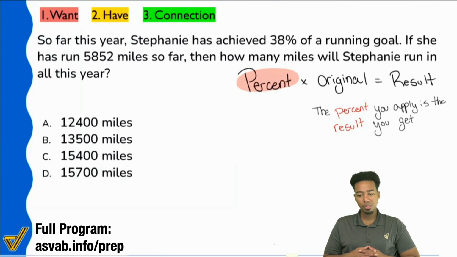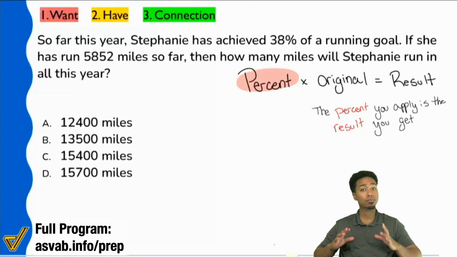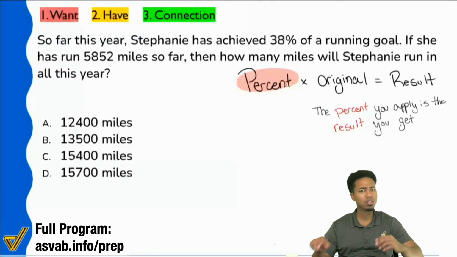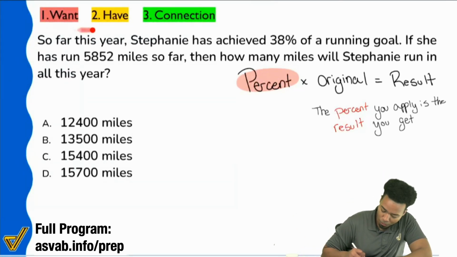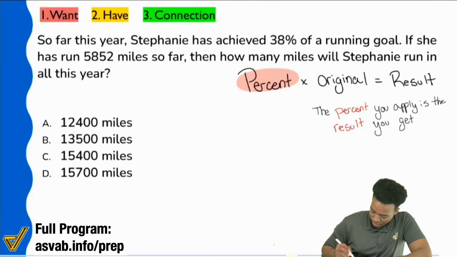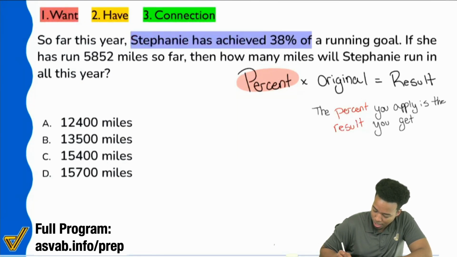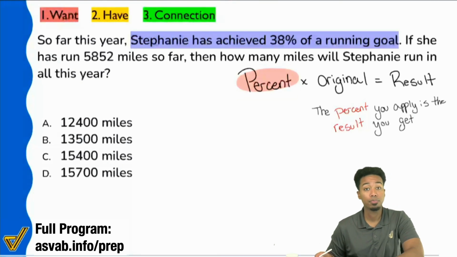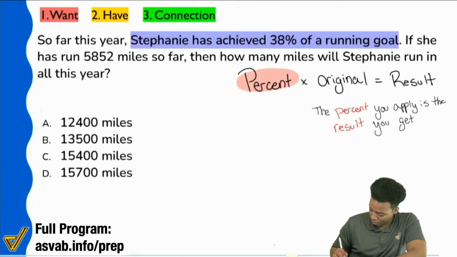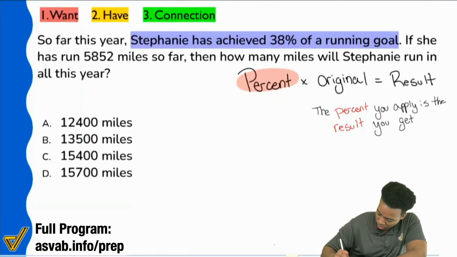Okay, so we have some split answers here. Okay, let's keep discovering this. So let's read the actual information. Let's see if we can better sort it. Because if it's not obvious at first, well, let's see what we can do. So here, so far this year, let me use blue. Stephanie has achieved 38% of a running goal. Okay, so we can say 38% of the goal achieved.